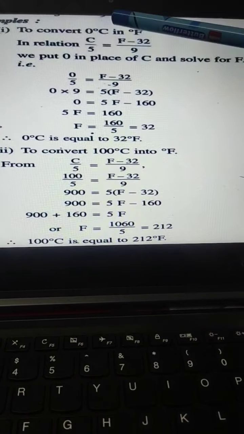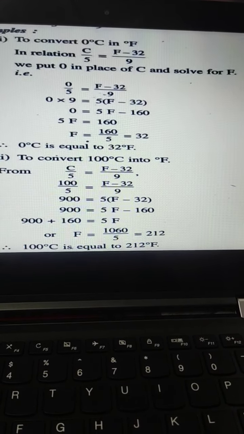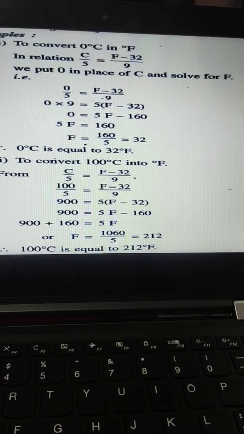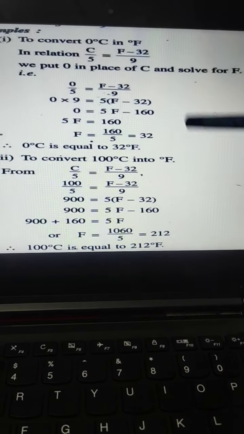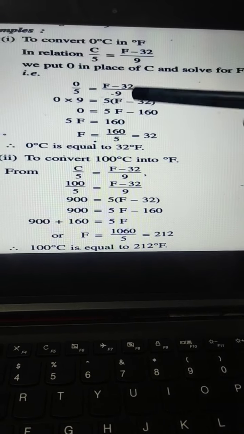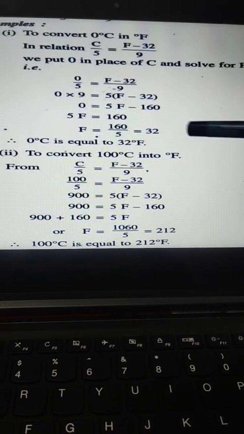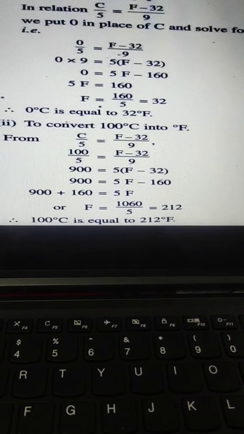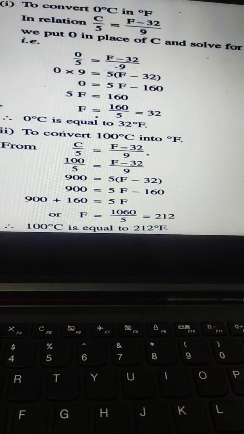So in place of C you will write 0 because we are given 0 degree Celsius and we will solve for F. So 0 upon 5 equals to F minus 32 by 9. After solving it, we will be getting F equals to 32. So 0 degree Celsius is equals to 32 degree